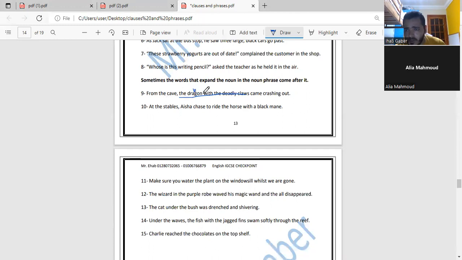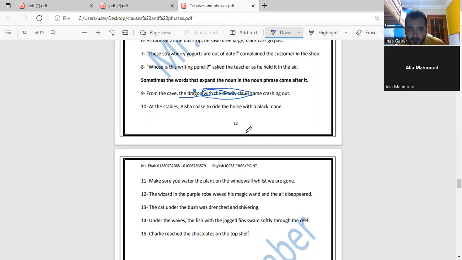The words expanding the noun are with the deadly claws, and they describe the dragon. But all of it, the dragon with the deadly claws, this is expanded noun phrase. And if I take only with the deadly claws, it will be called what? Adjectival phrase. Exactly, adjectival phrase because it's just describing the noun.